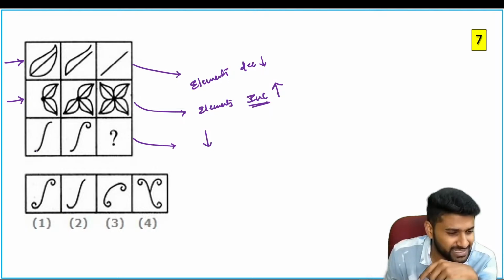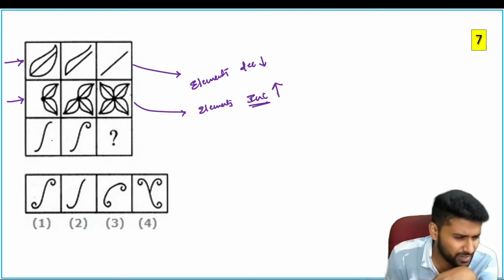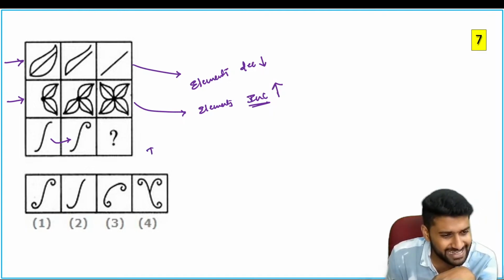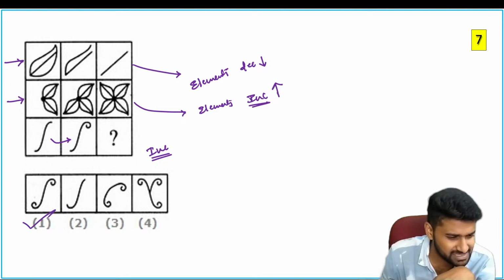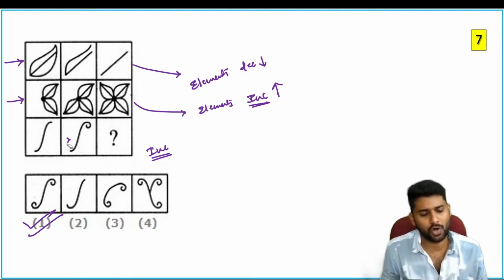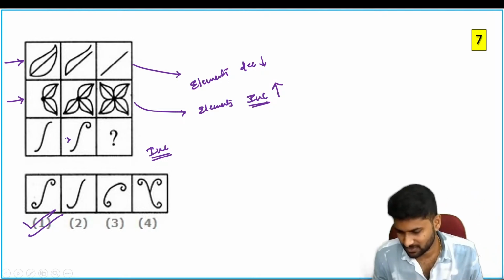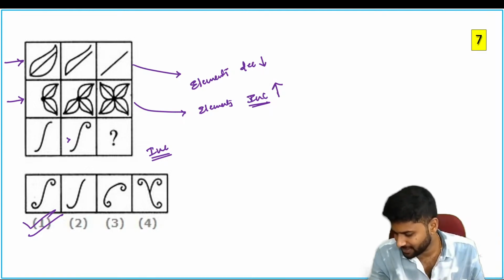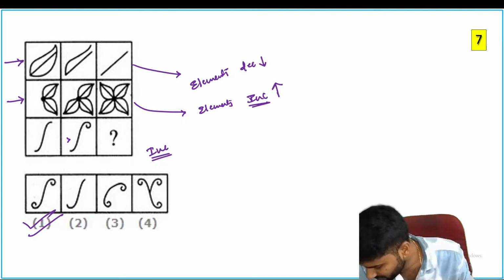So if you go through the answers, decreasing or increasing, we are not sure. Again, if you observe, it is also increased, it is also increased. If you want increasing, that means the suitable answer is 1. Now you have to verify box to box. So some element is added every time, then the answer must be 1. Very good, Naveen.